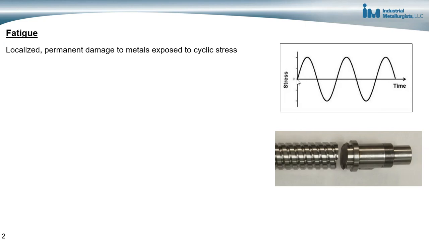So cyclic stresses are stresses that cycle between a high and low stress over time, as shown here. If the stresses are large enough in the material, then a crack will form and grow. And then when the crack gets large enough, the applied stress to the material gets large enough where any intact material then fails due to overload.